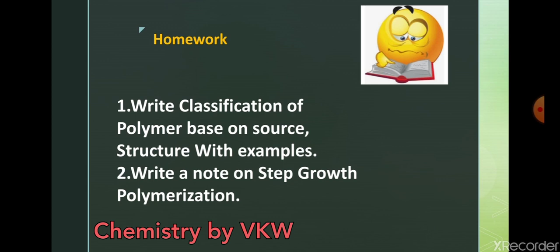And based on structure: long chain, branched chain and cross-linked. And the second question: write a note on step growth polymerization, that is by the free radical mechanism. Just now we have seen it in detailed steps along with the diagram. I want this answer. Write a note on step growth polymerization. So that is the homework.